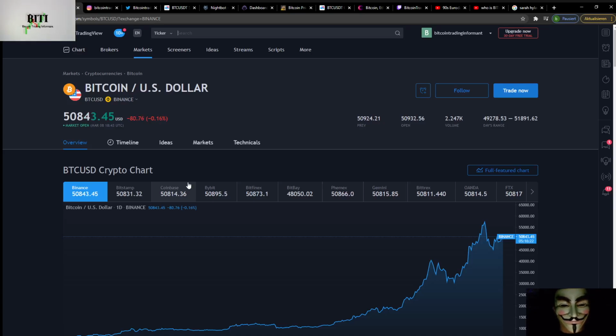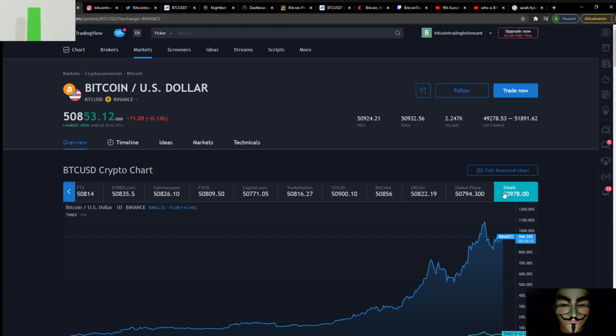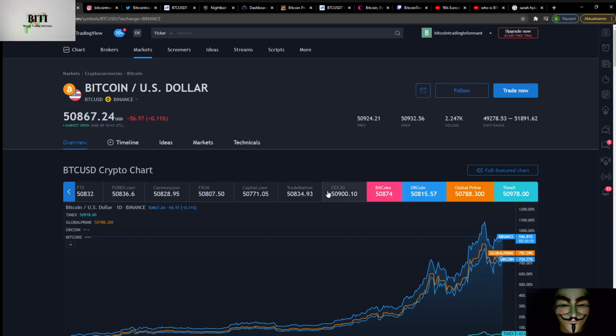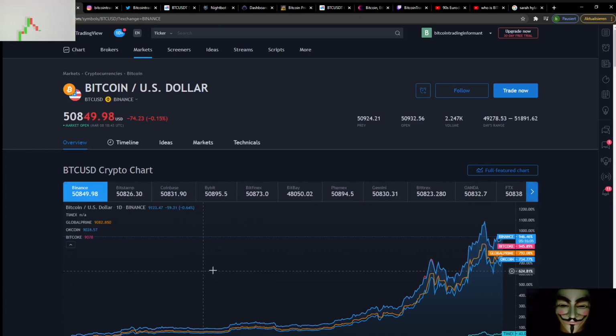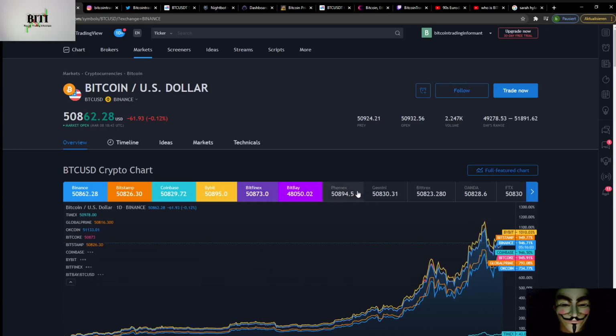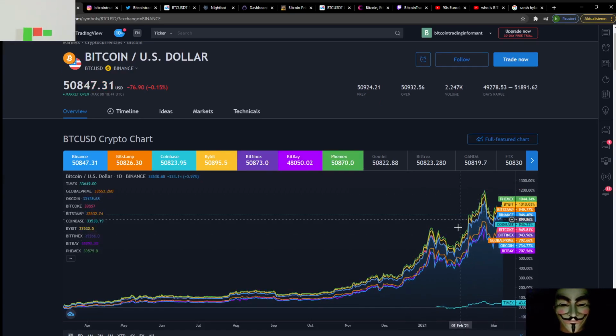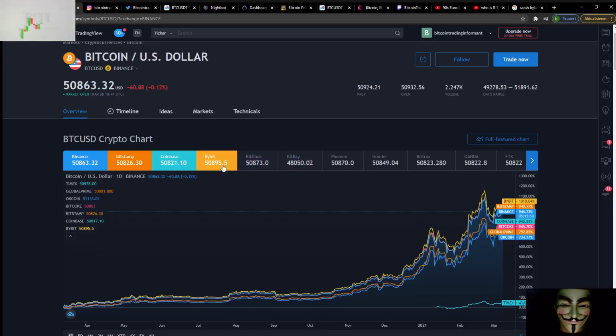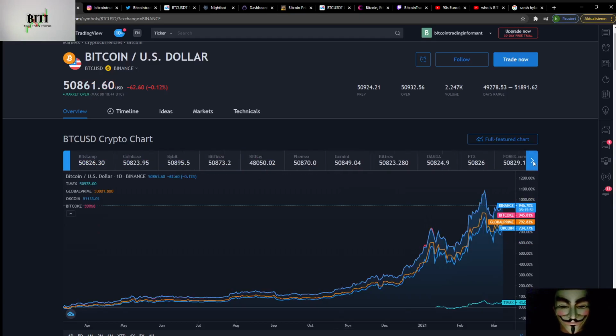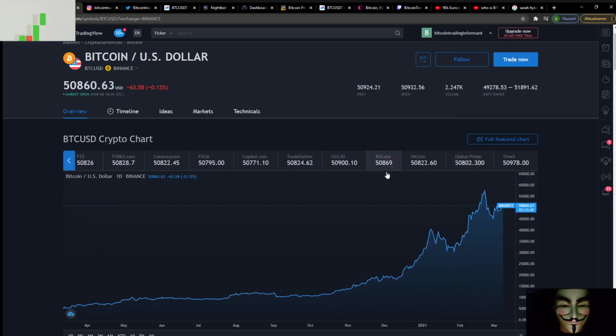There are different platforms where you can buy and sell, short or long, and what else is out there. You can see here some, and you can click on this arrow and you see more and more, and here's TimeX, Global Prime, OKCoin, and so on, and all have different prices. But for the first thing, you can click on all this and you see here in the chart the different prices of all these platforms. You can see it here. It's very interesting. Every platform has another price here. So okay, but this is not the important thing for TradingView. It's a nice feature here, but it's not the important thing.